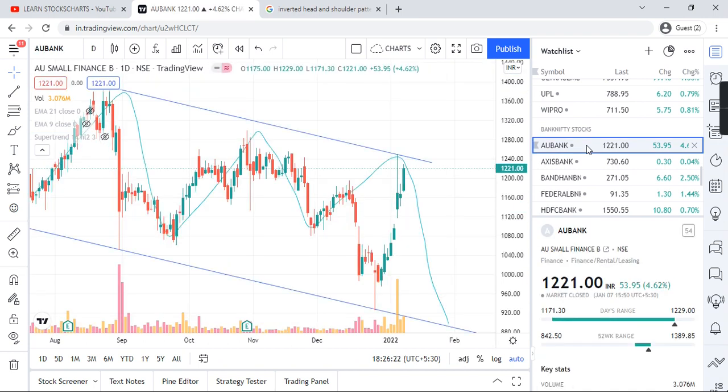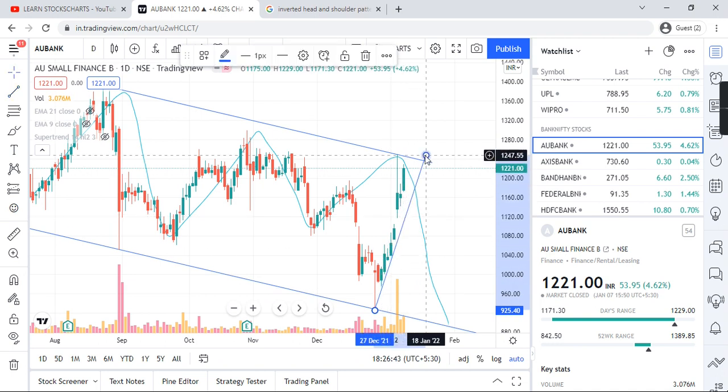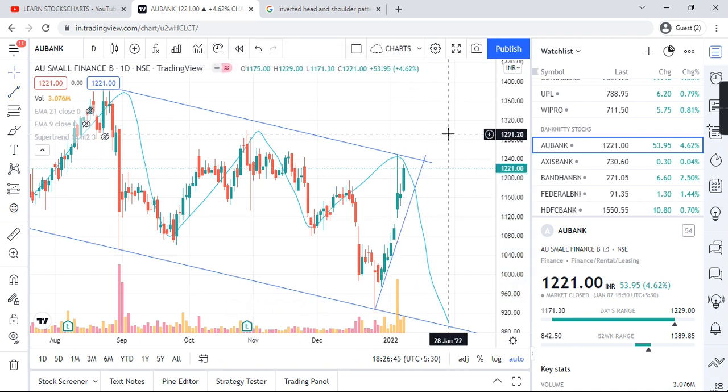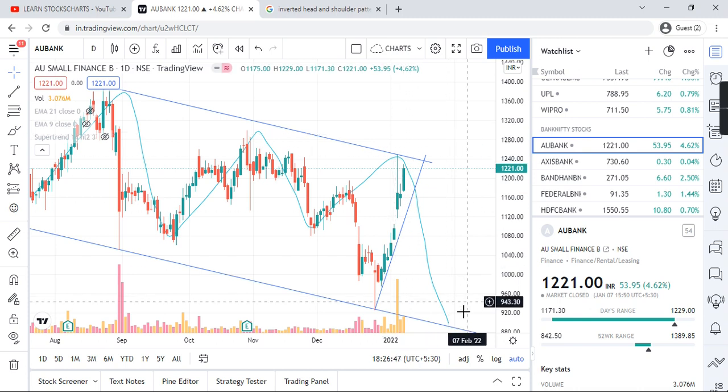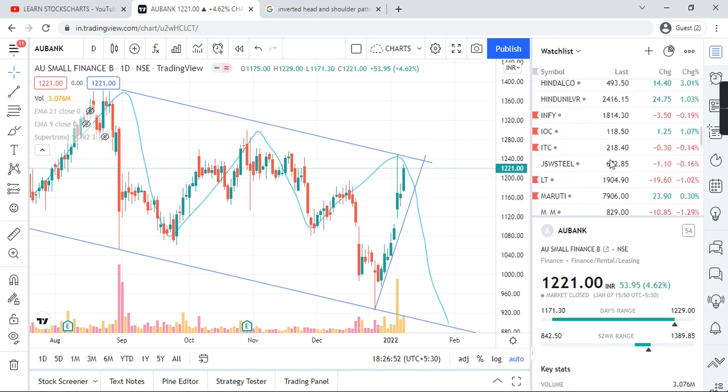AU Bank I have not analyzed deeply, but still yes guys, AU Bank is actually in this rectangular shape. And if you see AU Bank from 27 December till today, 9:24 to 12:21, there is a trend line which is visible to all of us, this one. So guys, this is how things are working.